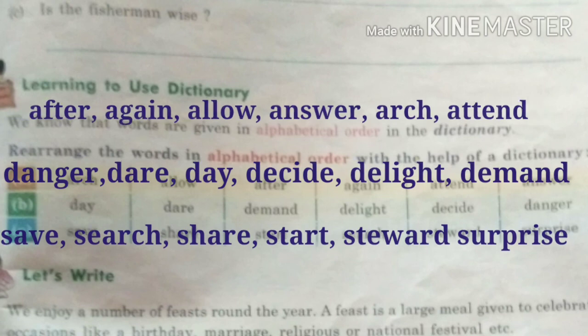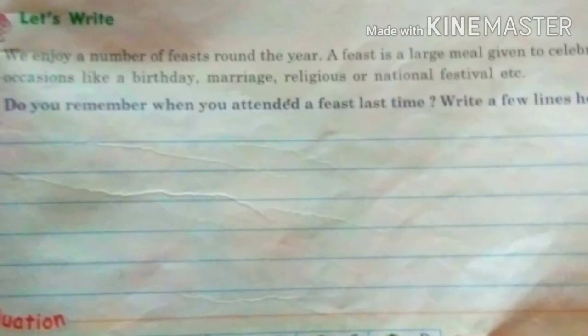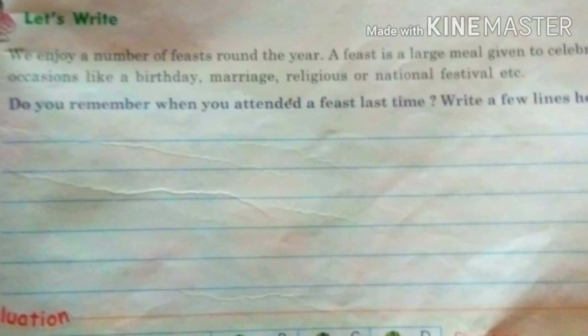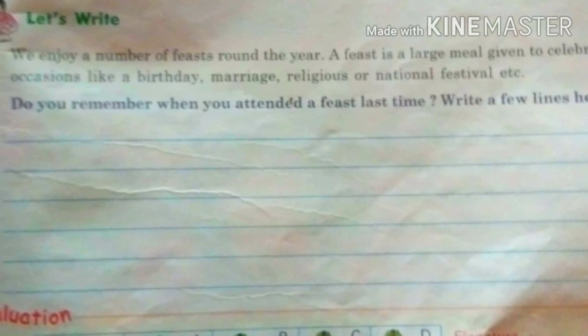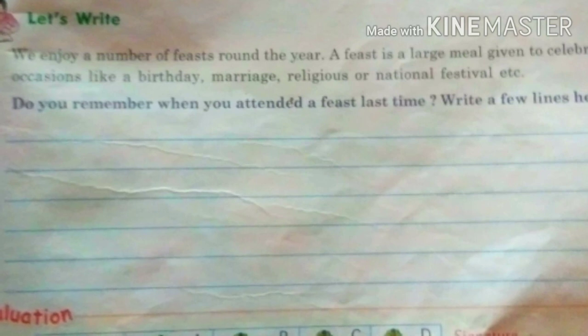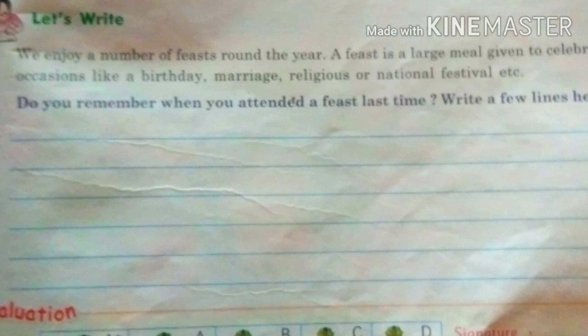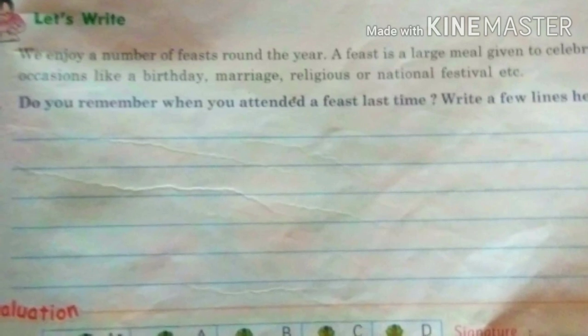So write down these answers. Now see the next last question, 10th one. Do you remember when you attended a feast last time? Write a few lines here. Now feast means a grand meal in a party. Okay. So this question you have to write on your own. When you attended a feast last time, what you ate over there, how you enjoyed the party, all these things write in a few lines in the textbook itself.